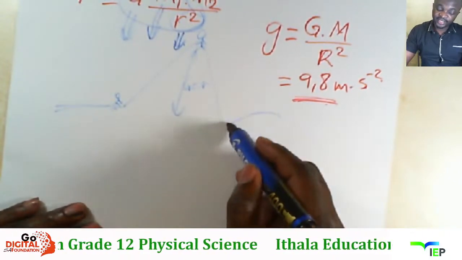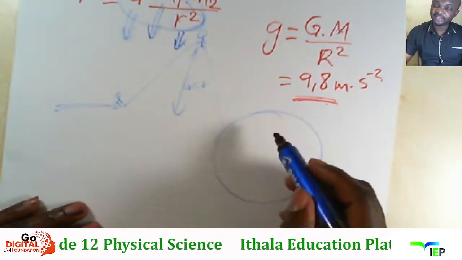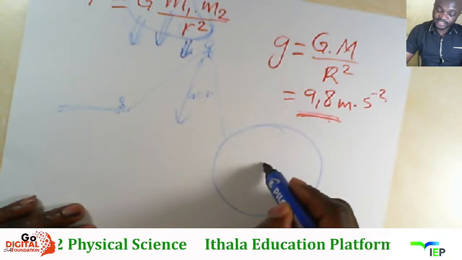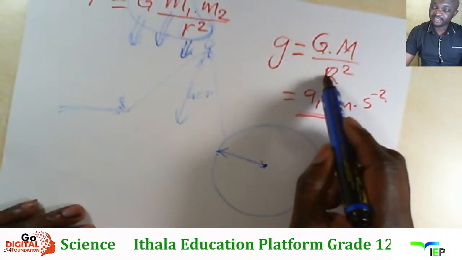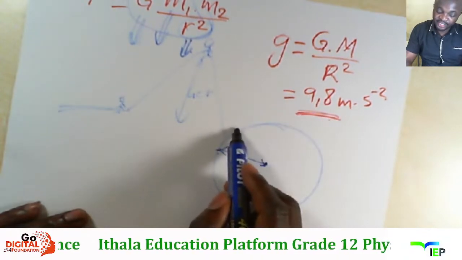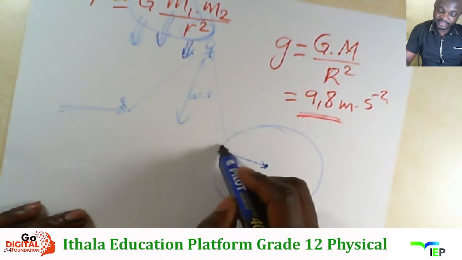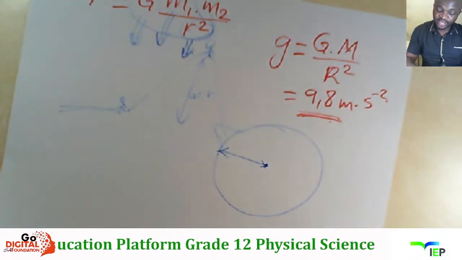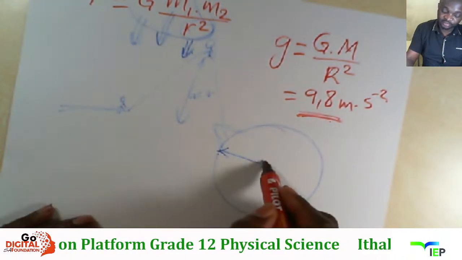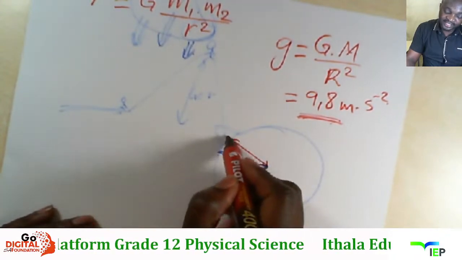Ngoba uma sikhuluma nge-radius, let's say this is the planet, from the center of the Earth to the surface. That is the radius esiyisebenzisayo. But if then there is something like this, about a height, then we need to add that distance. So this will be the radius, plus the added distance.